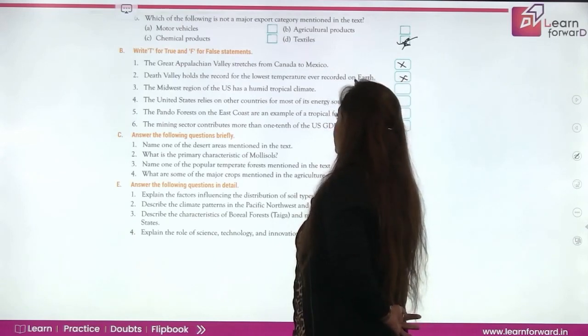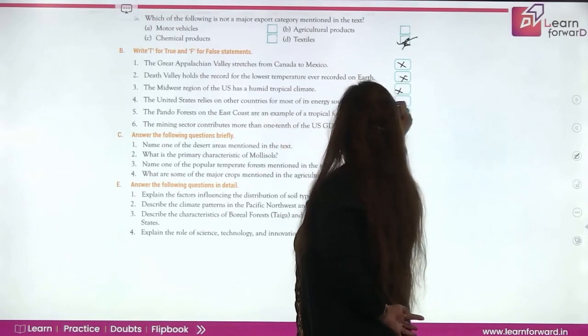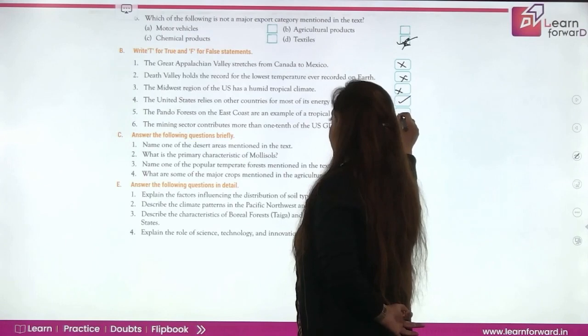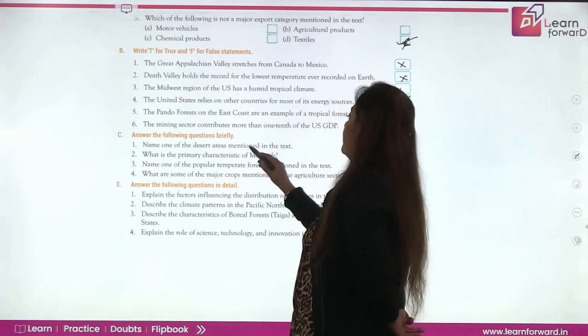The Midwest region of the US has a humid tropical climate. Wrong. Then, the United States relies on other countries for resources. Yes. The Pando forest on the east coast is an example of a tropical forest. No. Then, the mining sector contributes more than 1/10. This is right.